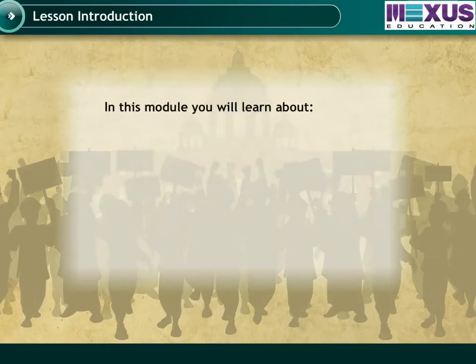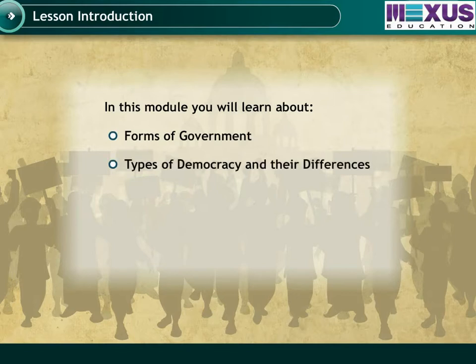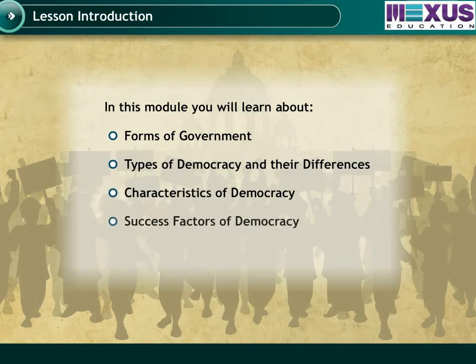In this module, you will learn about forms of government, types of democracy and their differences, characteristics of democracy, success factors of democracy, merits and demerits of democracy.